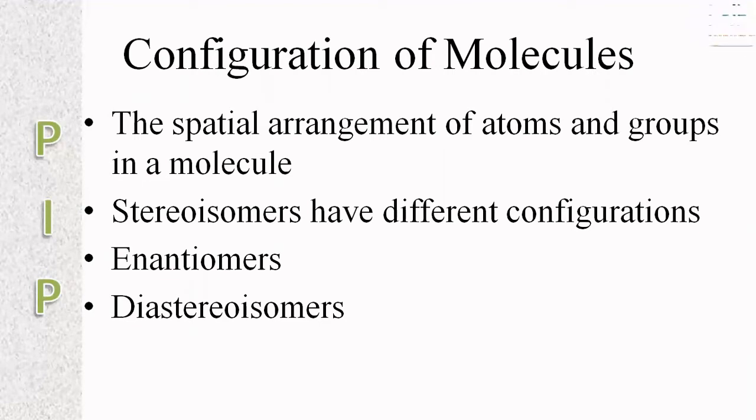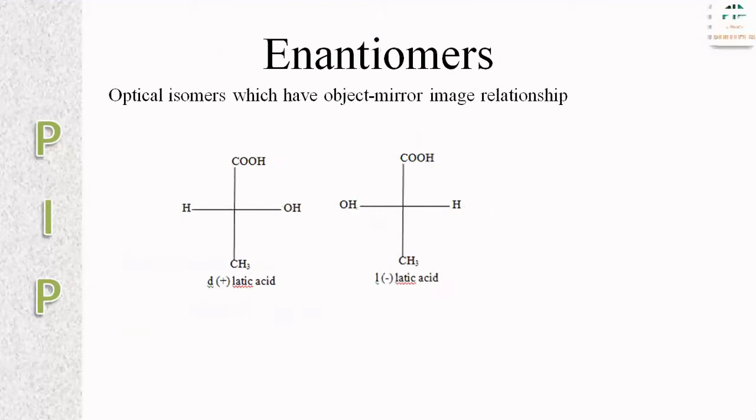The stereoisomers have different configurations: enantiomers and diastereoisomers. What is meant by enantiomers? These are optically active, that is, optical isomers. The molecules are mirror images. The isomers are mirror images, but they are not superimposable.